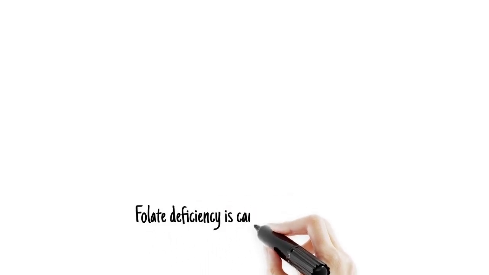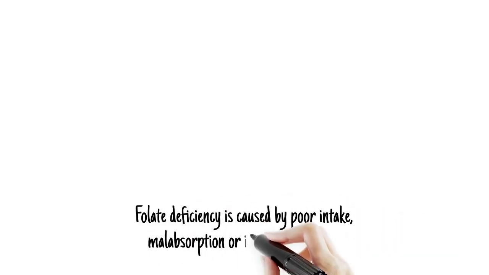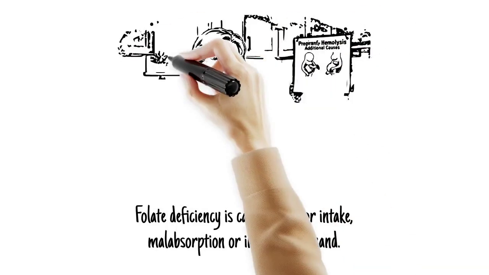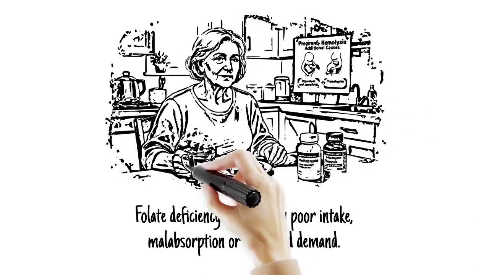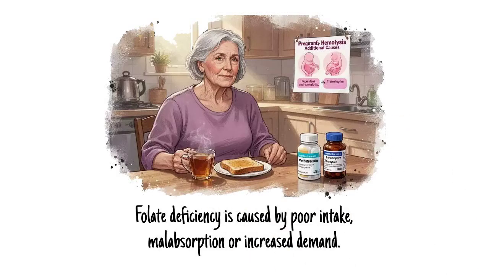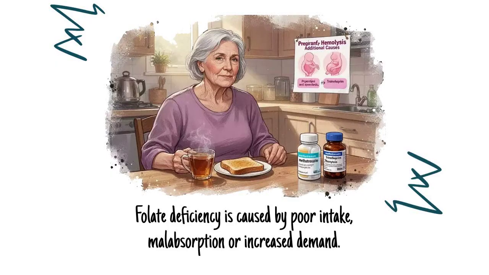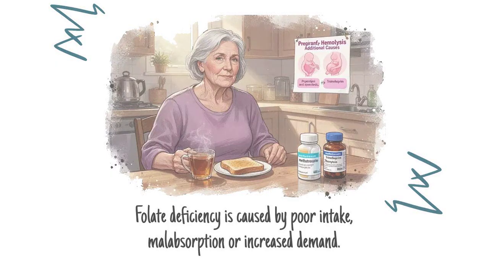Folate deficiency arises from poor dietary intake, commonly seen in alcoholism and so-called tea and toast diets, malabsorption, increased demand during pregnancy or hemolysis, or drugs that block folate metabolism such as methotrexate, trimethoprim, and phenytoin.